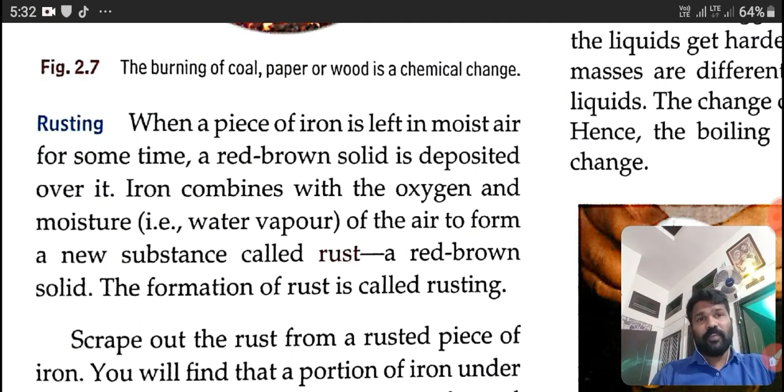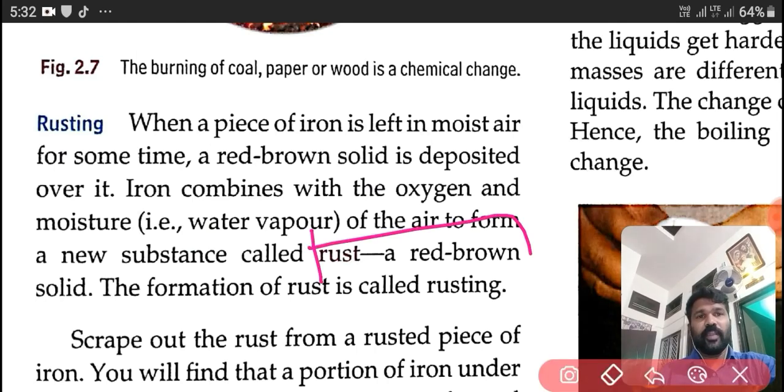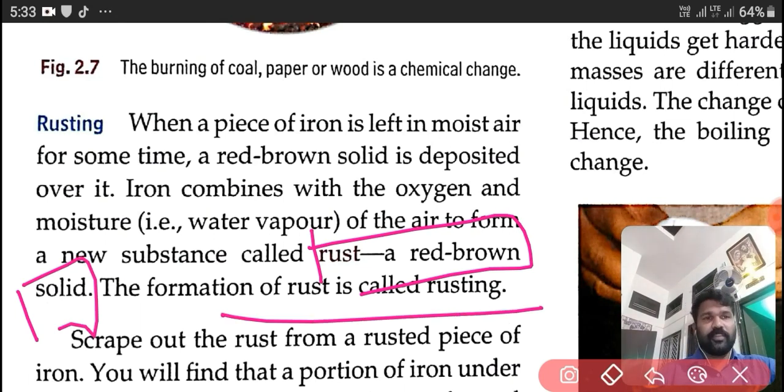When a piece of iron is left in moist air for some time, a red brown solid is deposited over it. Iron combines with oxygen and moisture of the air to form a new substance called rust, a red brown solid. This formation is called rusting. The formation of rust is called rusting.